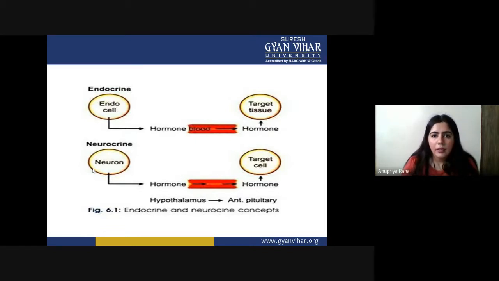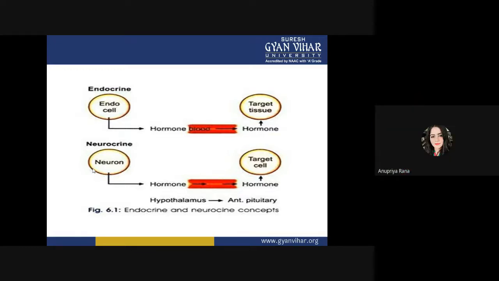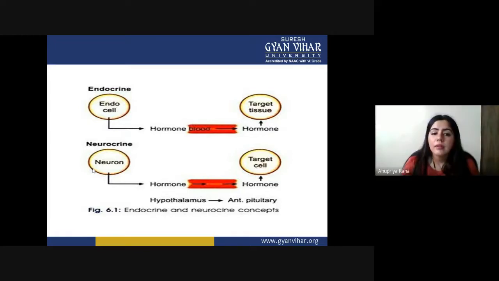Endocrine is directly controlled by the endocrine glands or endocells. Second, neurocrine, where the first stimulus has to be started by neurons, but the signal is then passed through the hypothalamus and anterior pituitary. Then the hormone goes to its target cell, and they produce their work. This is the pattern followed in the endocrine and neurocrine systems.